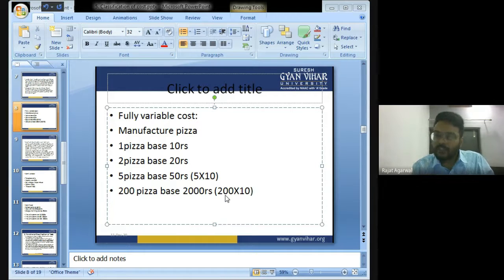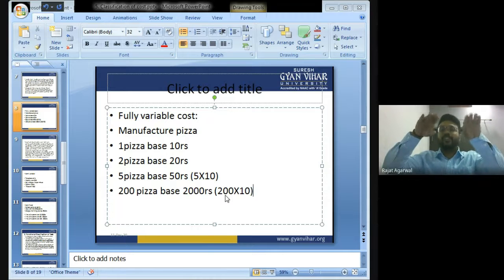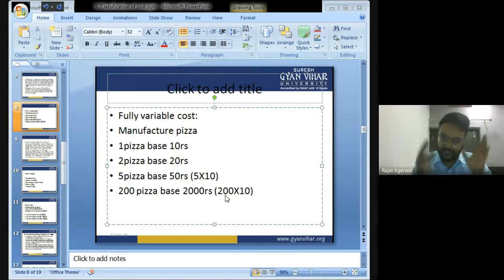So variable cost is that cost that varies with the volume of production. As in this example, one pizza base costs rupees 10. If I manufacture two pizza bases, I have to pay rupees 20. For five, rupees 50. For 200 pizza bases, 2000. It increases if the production increases, it decreases if the production decreases.